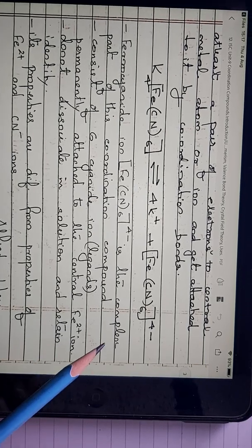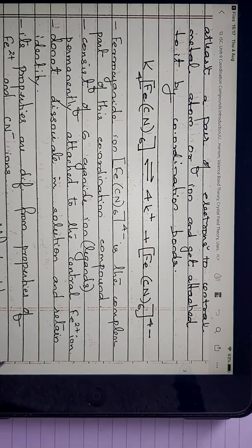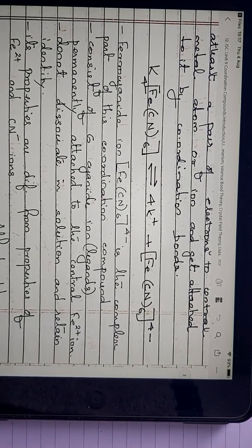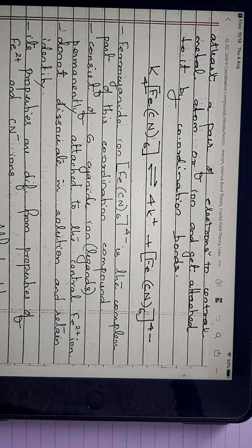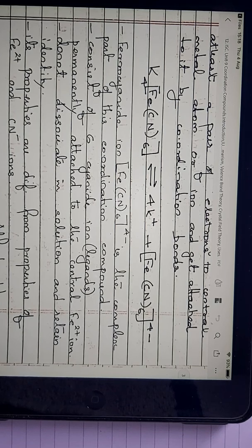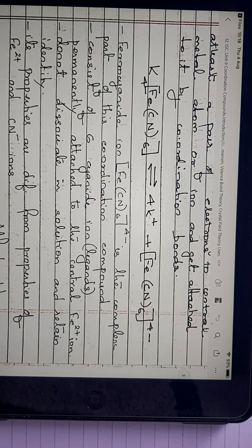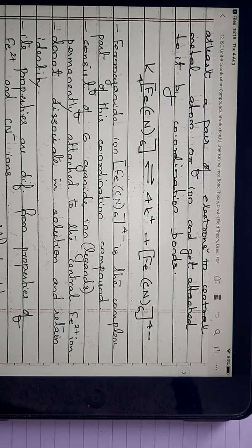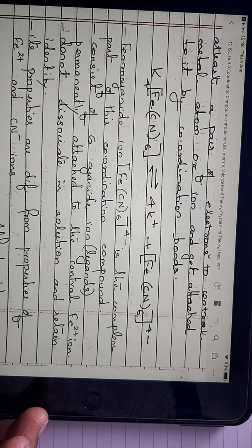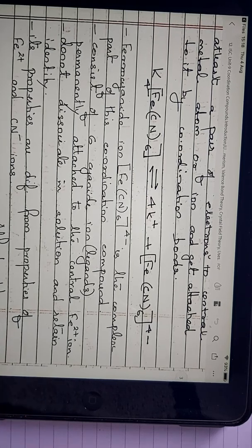Now when this ferrocyanide radical is formed, what is special about it? This ferrocyanide radical will not have any property of ferrous ion or cyanide ion. It will have totally different properties. So if we add it into water, there will not be any action seen or observed as when iron is added or when cyanide is added, because this ferrocyanide radical has quite typical properties which are different from those of the ferrous ion as well as the cyanide ion.